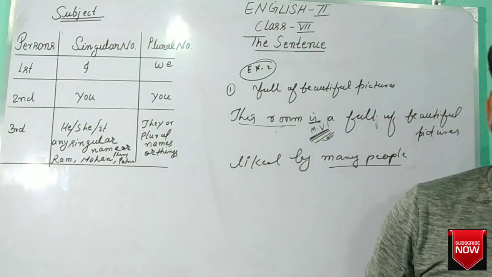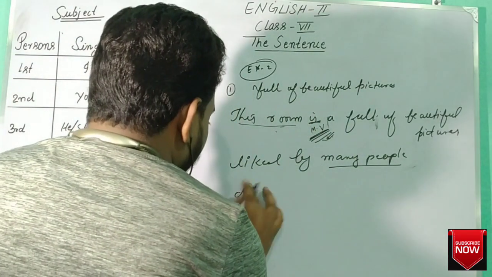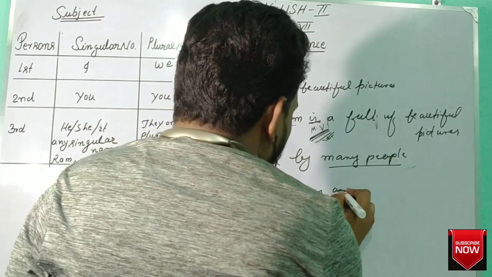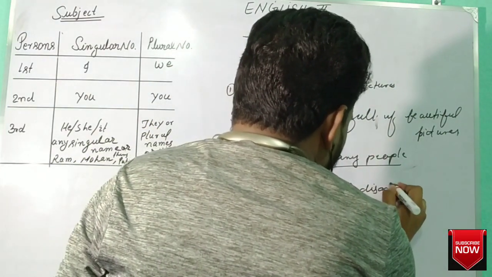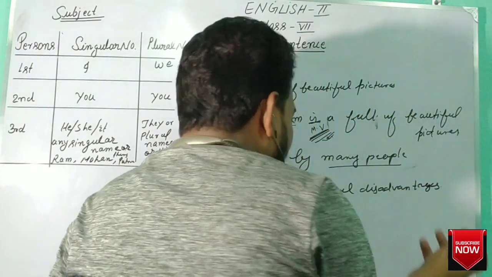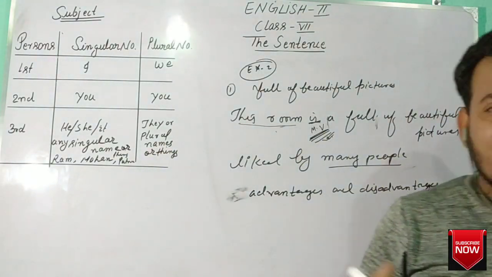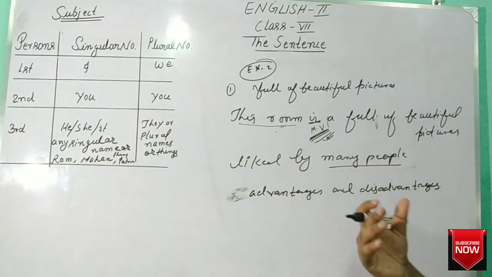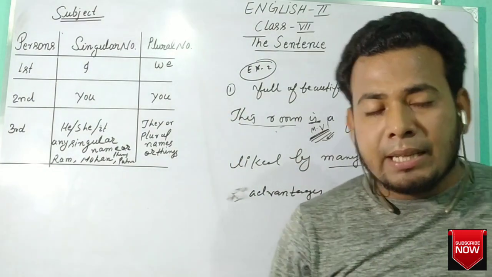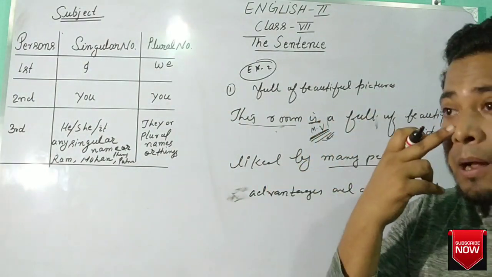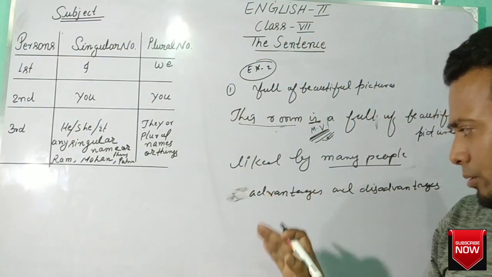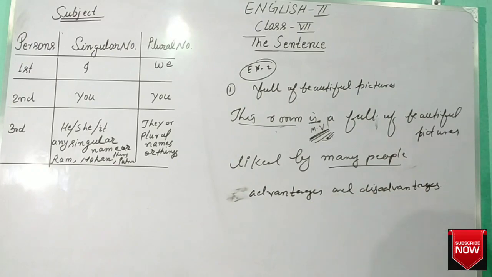Advantages and disadvantages. Next, advantages and disadvantages. Advantages and disadvantages means what? You can make a sentence by using advantages. There are many advantages and disadvantages of Android phone. There are many advantages and disadvantages of medicine. Okay. Now you can make a sentence by using advantages and disadvantages.